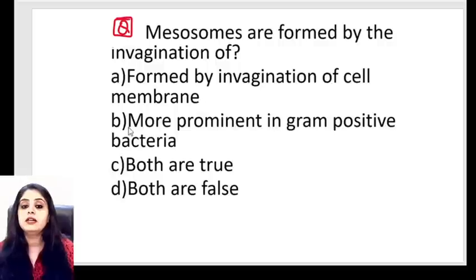cell membrane. Invagination more prominent in gram-positive bacteria. Both the statements are true. Both the statements are false. This is not a PYQ. This is a new question that we got up, but is something which is definitely expected.